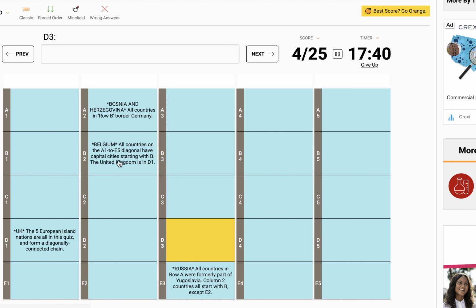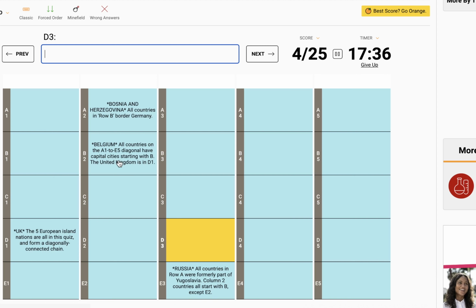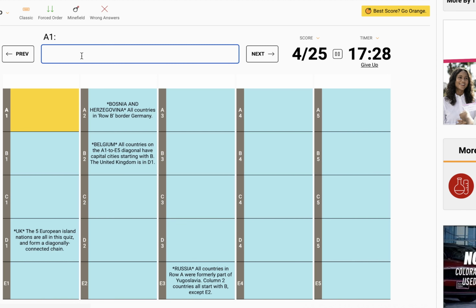I think this is where the next clue lies. A1 has to have a capital that starts with a B, and according to the Russian answer, has to be in Yugoslavia, which should be Belgrade, Serbia. I'm going through my head now, and I don't think there's any other countries in that area that have a capital that starts with B. So I feel pretty good about Serbia.